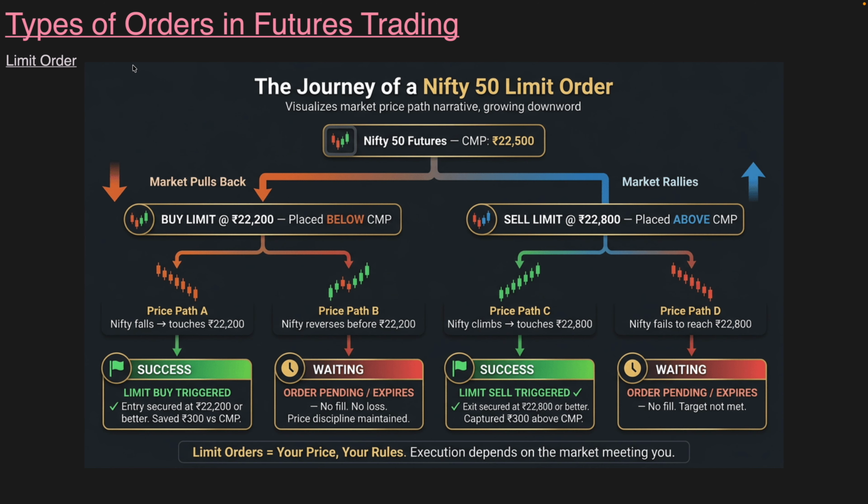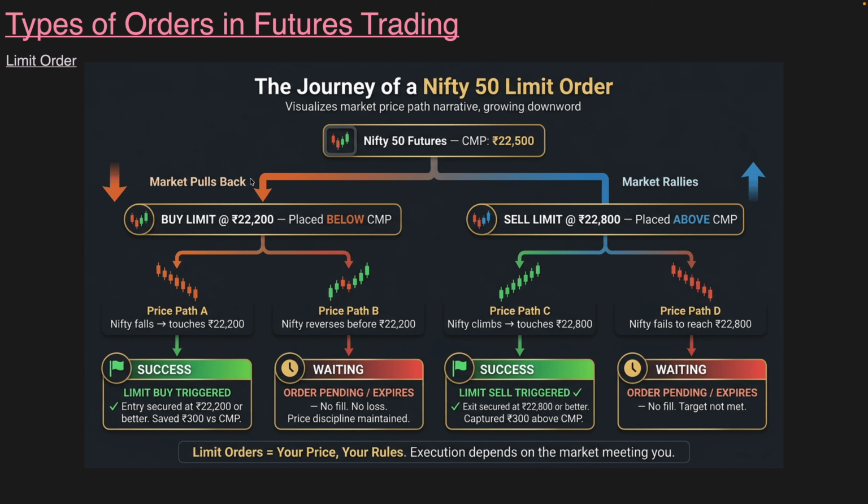Now let us understand what a limit order is. See, in limit orders, we have two parts. One is a buy limit order and another is a sell limit order. Let us visualize this through this diagram. So you have Nifty 50 futures. The current market price is 22,500.